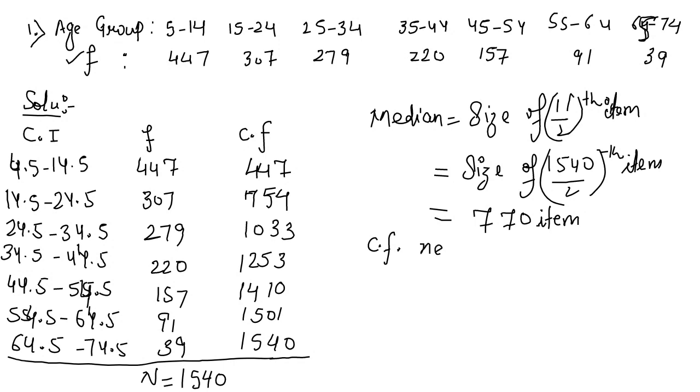C.F. next higher to 770 is 1033. Yes, Santosh, right? So now select this row.